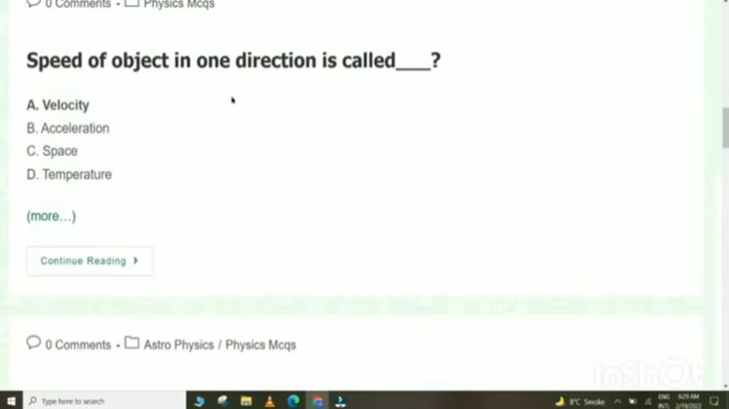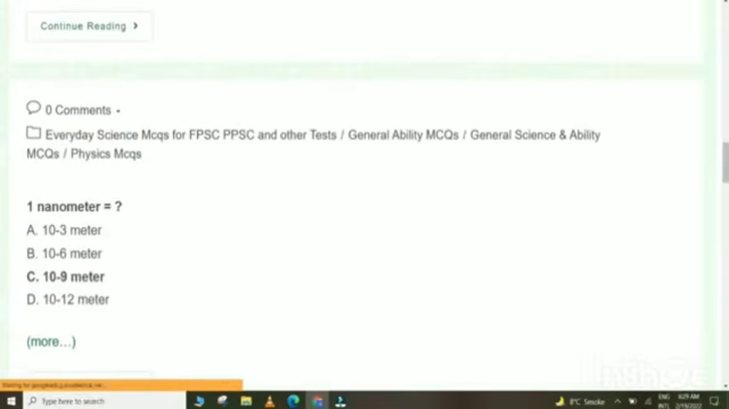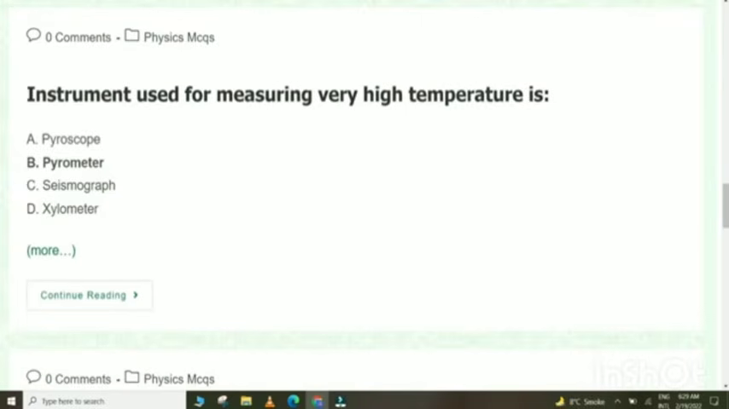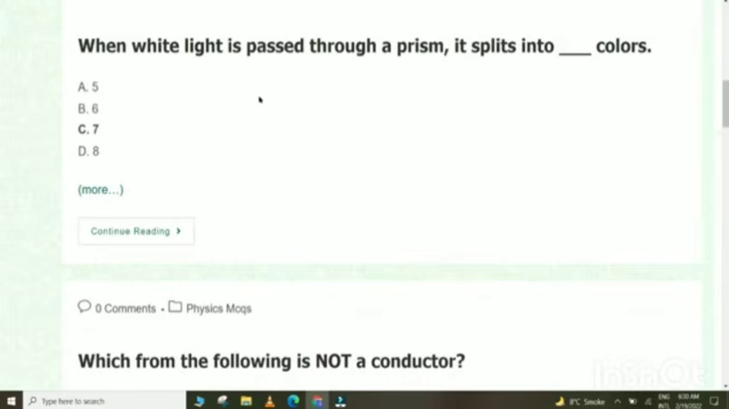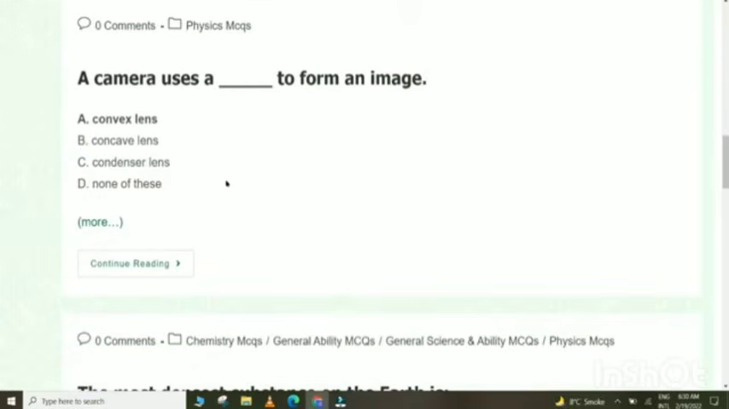Speed of object in one direction is called velocity. The nearest planet to the Earth is Venus. 1 nanometer is equal to 10 to the power minus 9 meter. Instrument used for measuring very high temperature is pyrometer. Sound waves are longitudinal waves. When white light is passed through a prism, it splits into 7 colors. Which from the following is not a conductor? All are conductors. A camera uses a convex lens to form an image.